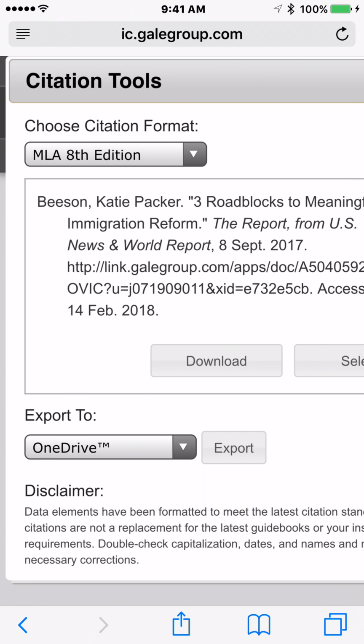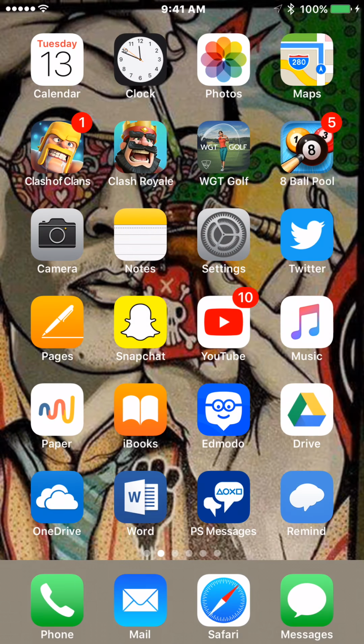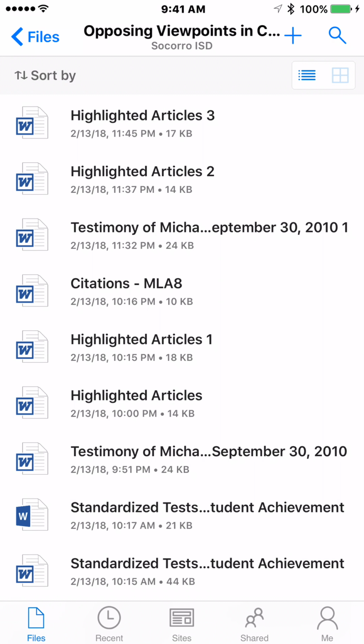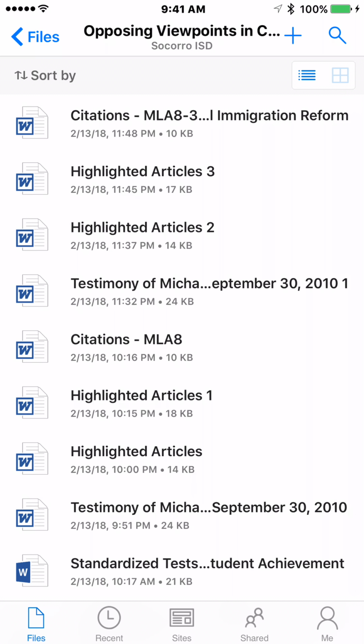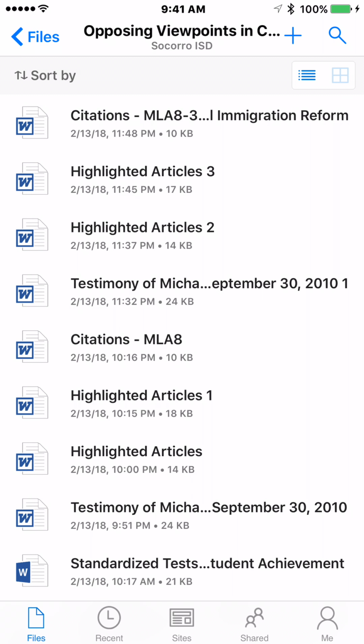Check it out. Let's go back to OneDrive and just look real quick. And remember how, there we go. Citations, immigrant reform. And there we have it. 3 roadblocks to meaningful immigration reform. Ready to go for your report, whatever you're doing. And you don't have the whole file because you didn't really want the whole article. It was a personal essay. It wasn't too useful. But the quote was pretty nice. We could use that quote cited later.